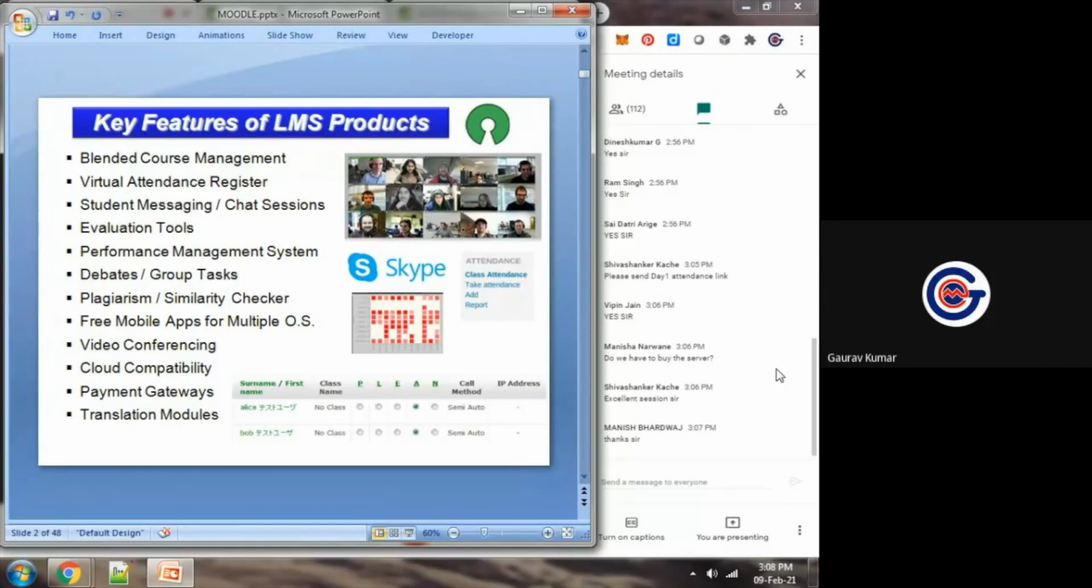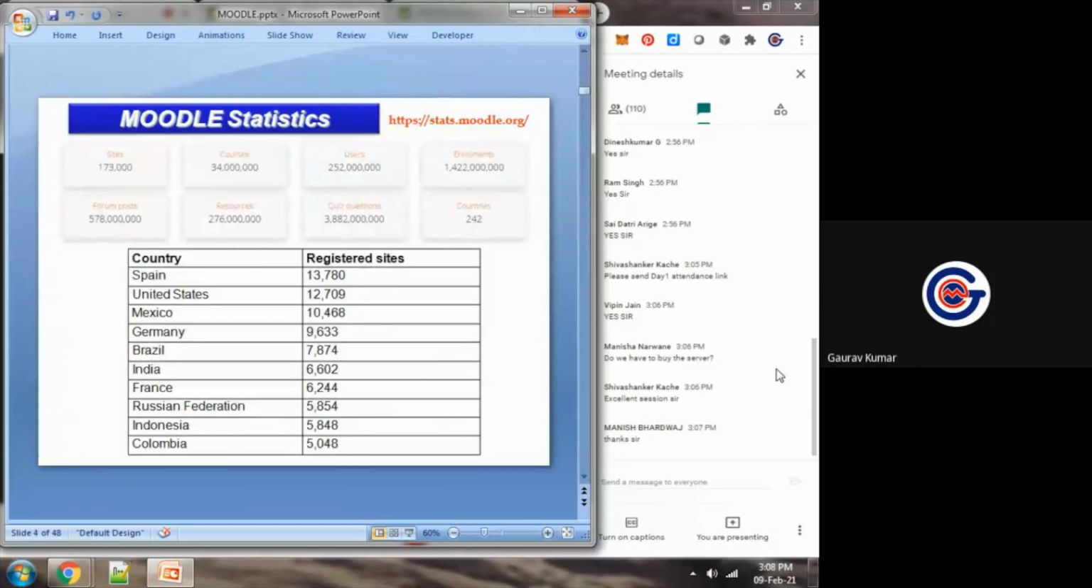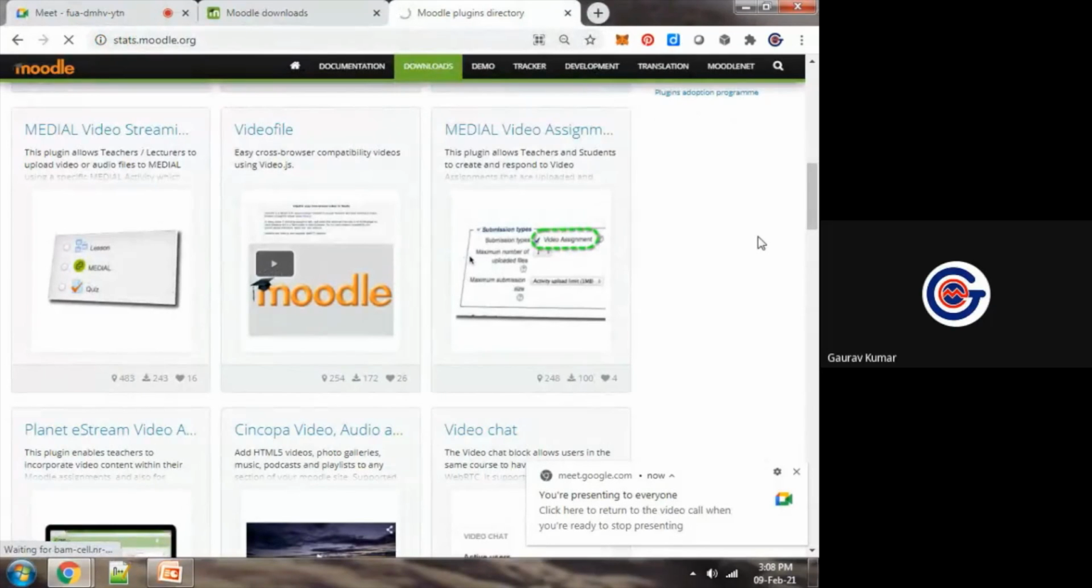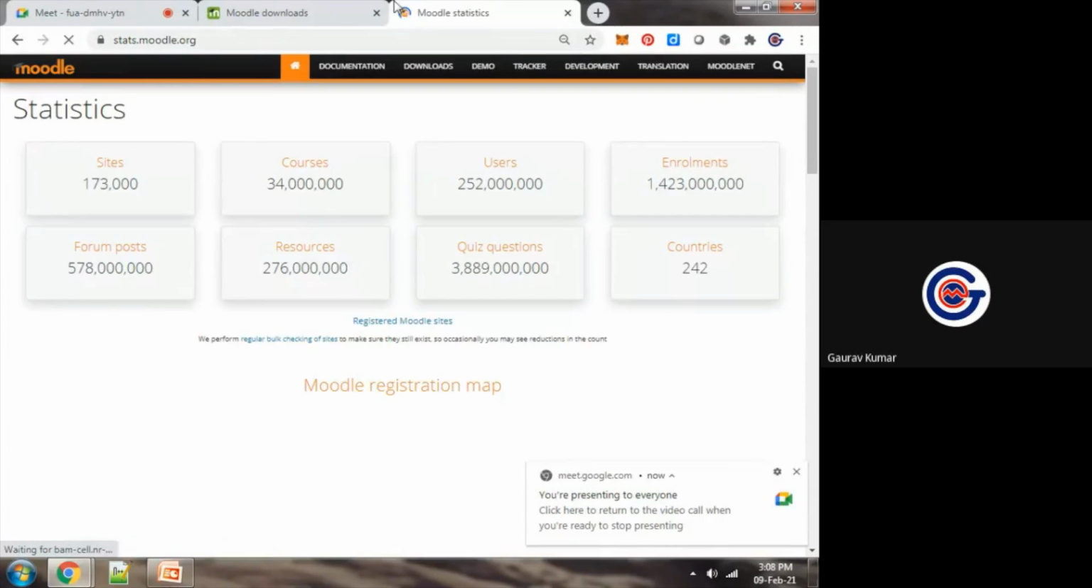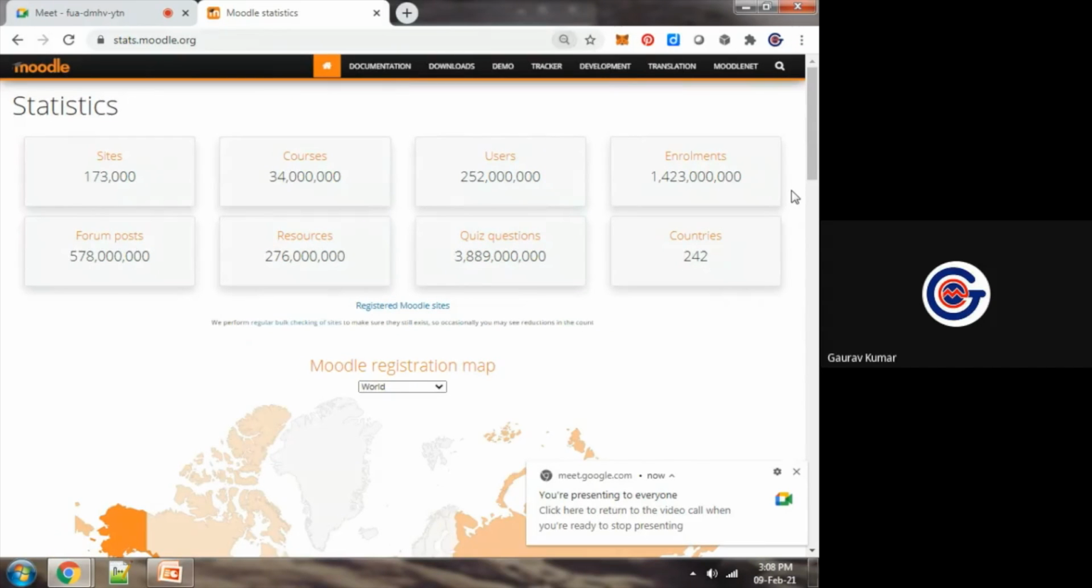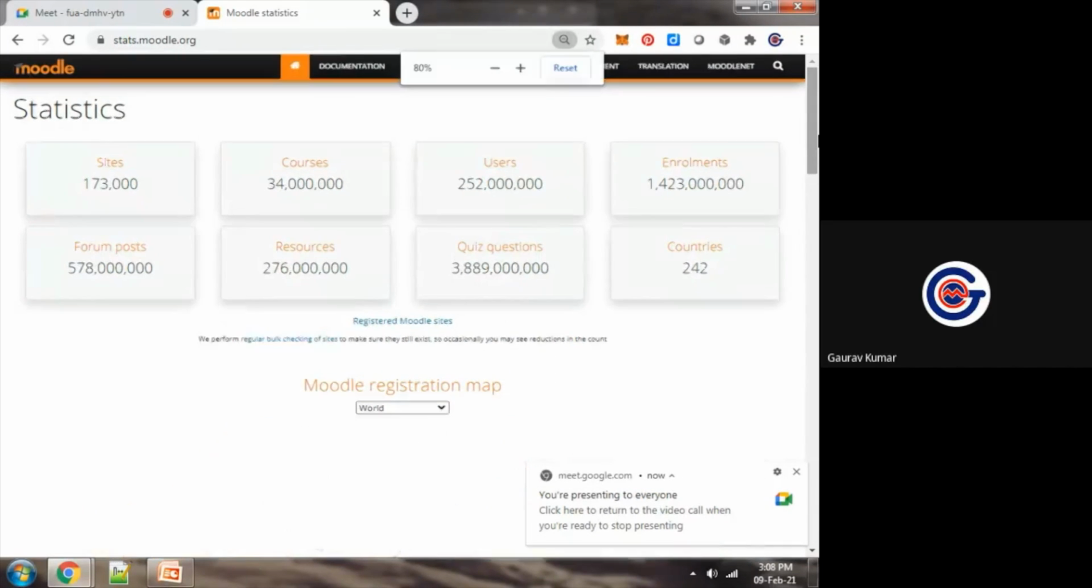It can be validated and authenticated using different plugins, thousands of plugins. And as far as Moodle statistics are concerned, for each and everything there must be some justification. Whatever we are discussing here should be with justification, whether it is true or not that it is the number one software, and whether it is used by so many universities. You can see this at stats.moodle.org. This is the statistics of Moodle.